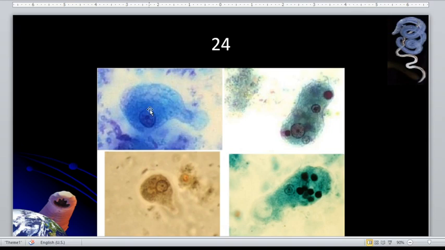So we have here again stained specimens containing the trophozoite stage of the Entamoeba histolytica, wherein we have here one nucleus, and isa lang na nucleus. These two images, they have ingested red blood cells. So there. And aside from that one, they have central caryosome. So, nasa gitna yung caryosome. And the peripheral chromatin are fine and evenly distributed. So, I hope you remember those guys.